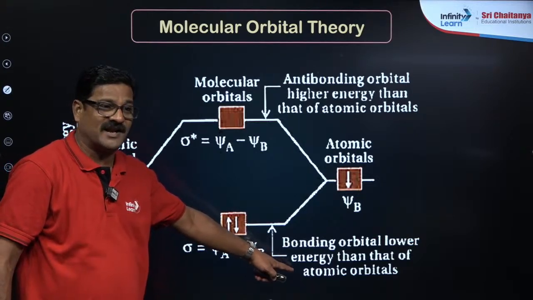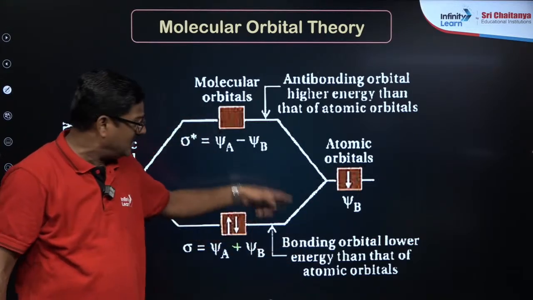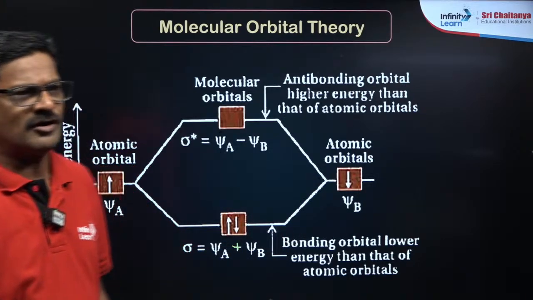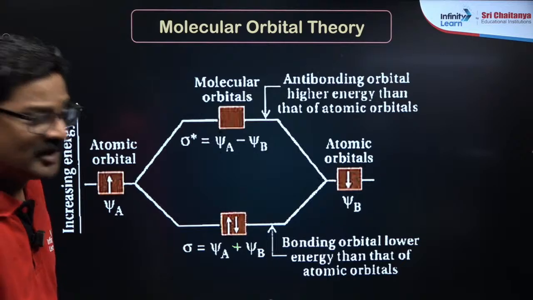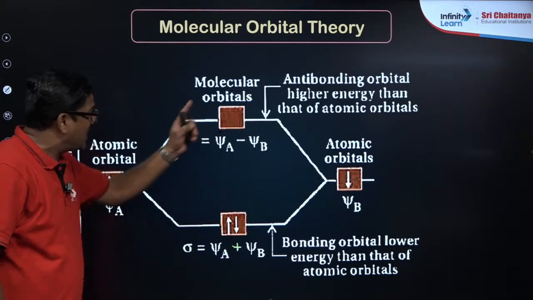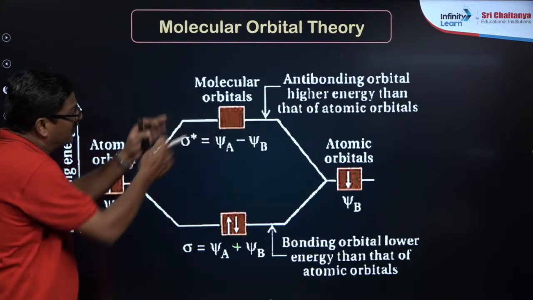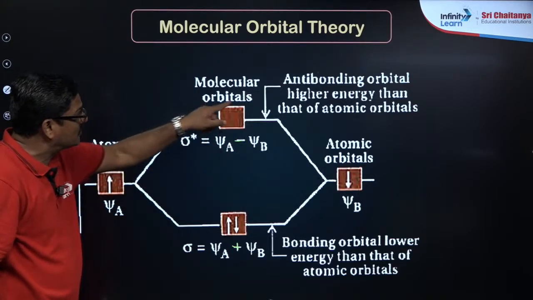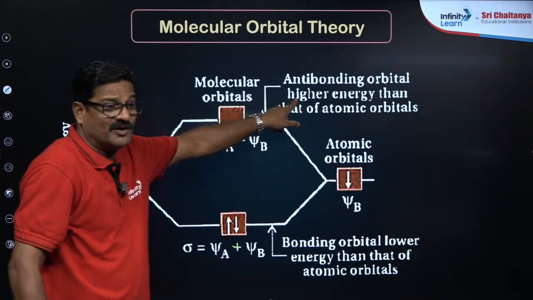That is the formation of the bonding molecular orbital. And when the orbitals are formed by subtraction of the waves, it is going to form the anti-bonding molecular orbital.